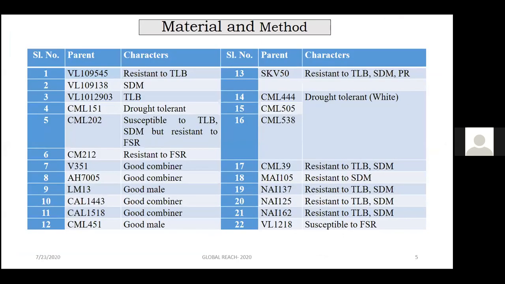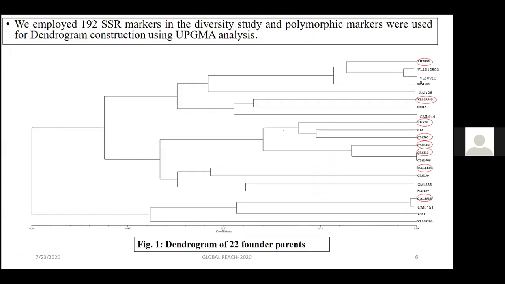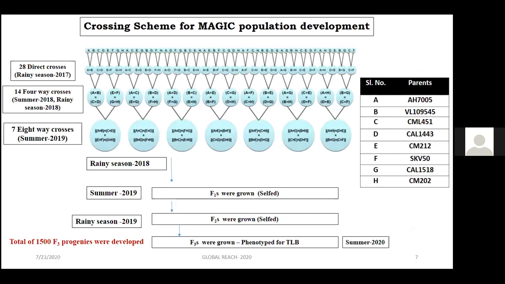With this background, we initially started with 22 genotypes having different responses to various diseases: Turcicum leaf blight, downy mildew, and polysora rust. In order to initiate the MAGIC population project, we employed 192 SSR markers for the diversity study in order to sort from 22 parents down to 8 parents. Based on the dendrogram construction, we selected 8 parents by considering both the diversity as well as disease responses for various diseases. So these are the 8 parents that we have selected for MAGIC population development.